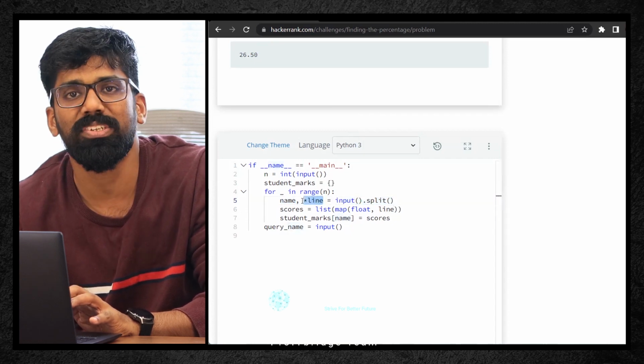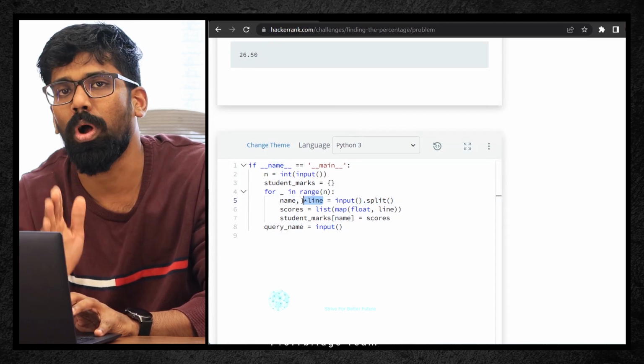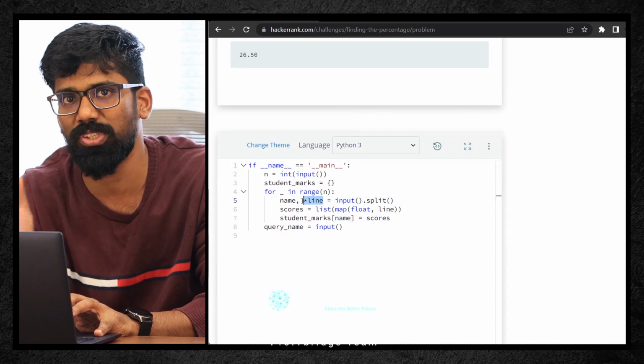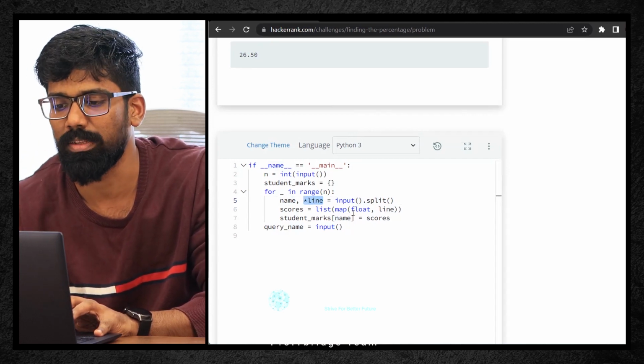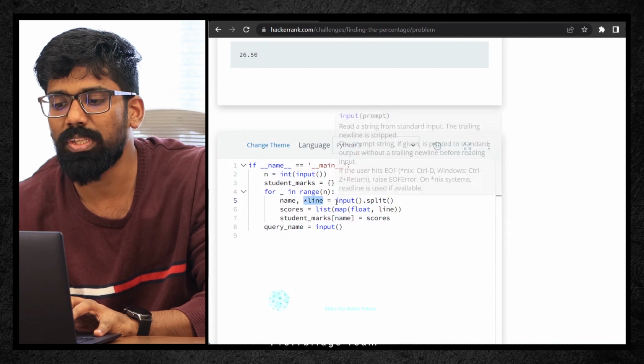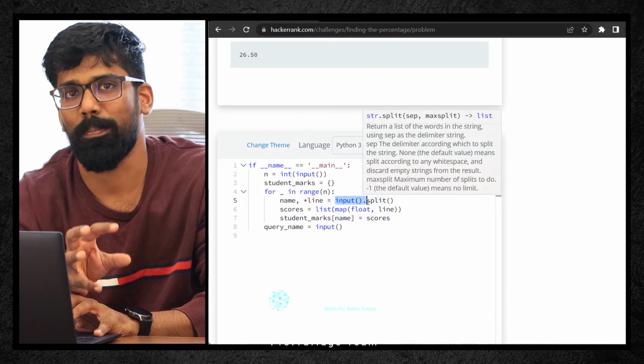Why this particular asterisk symbol? We know that asterisk is nothing but a variable length argument. So whatever you give after that first space, in any number of numbers, it will be stored into this particular line itself. And whenever you are receiving any data type within this input, it will be nothing but what? It will be a string, right?